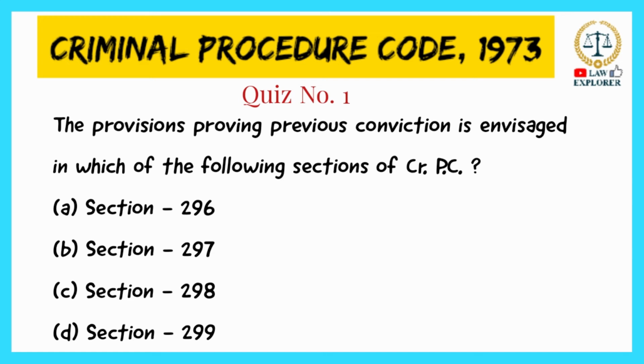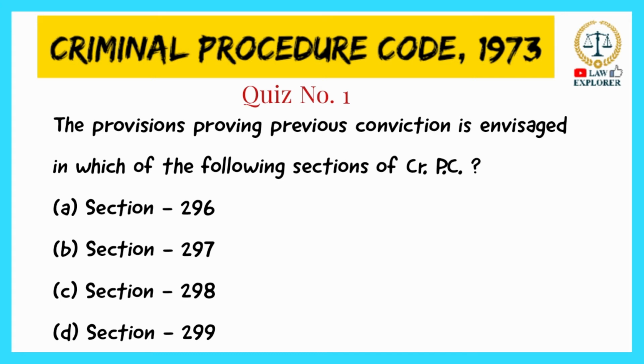The provision for proving previous conviction is envisaged in which of the following sections of CRPC? It is under section 298. So the right answer is option C, section 298. It is titled previous conviction or acquittal, how proved.